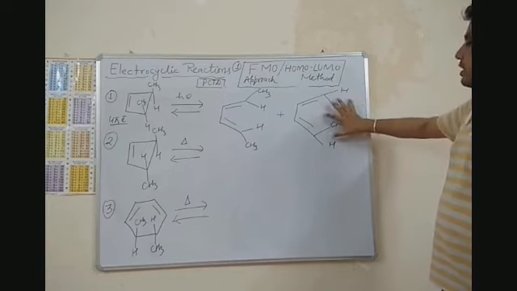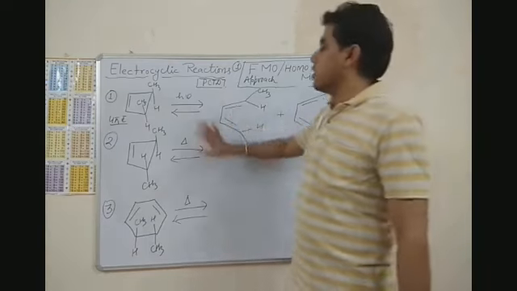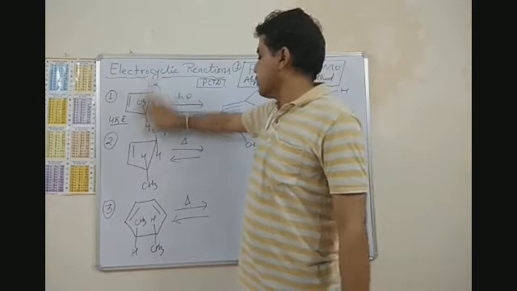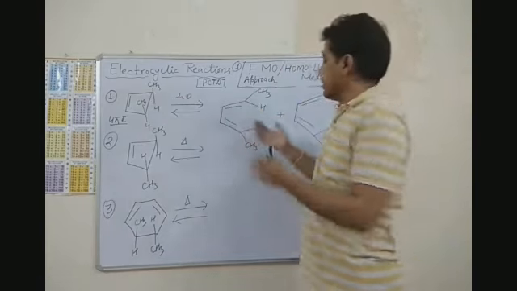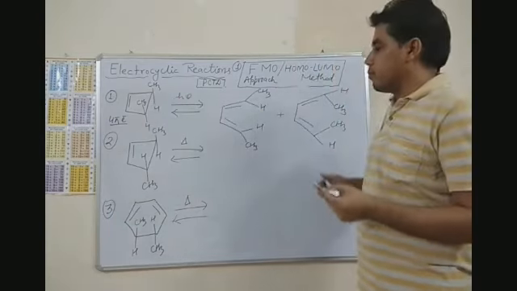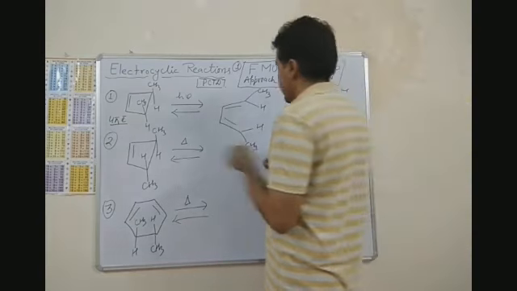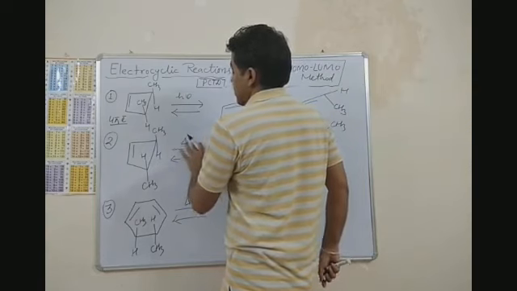So it is less stable as compared to this particular product. So the rotation of these two orbitals will be in such a way that these two methyl groups remain away from each other.